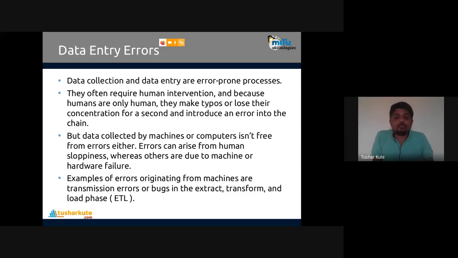Because human beings actually make errors. If you compare that with a computer system, the data collected by machines or computers isn't free from errors either. Comparatively, a computer can have better accuracy and human beings less accuracy, but both have errors. So errors can arise from human sloppiness, whereas machine or hardware failure may also occur. Examples of errors originating from the machine are transmission errors or bugs in the method.